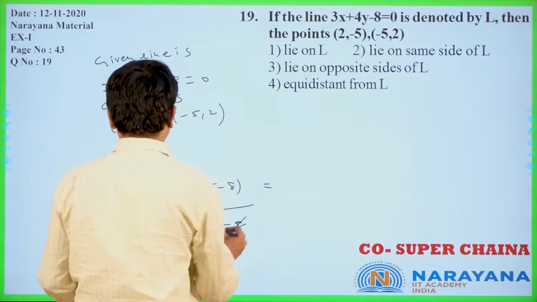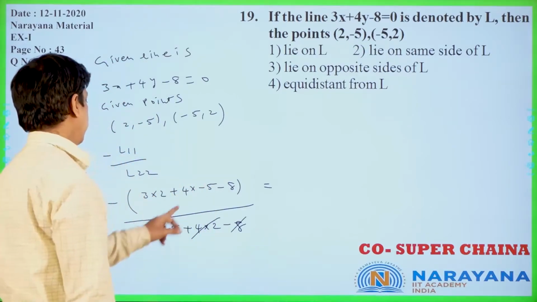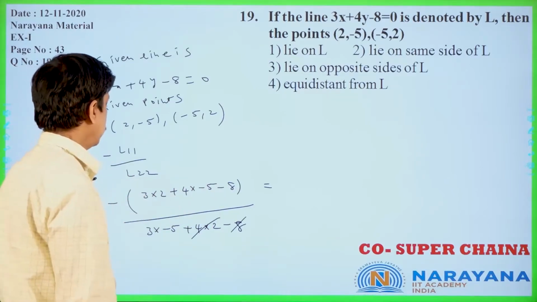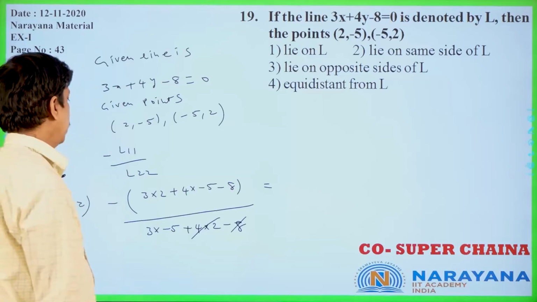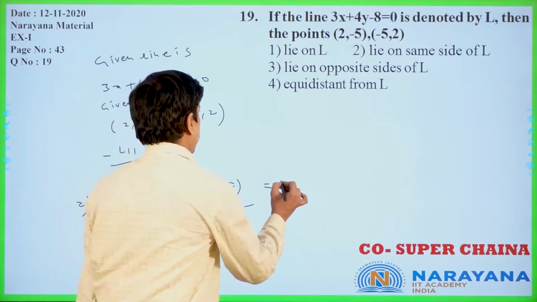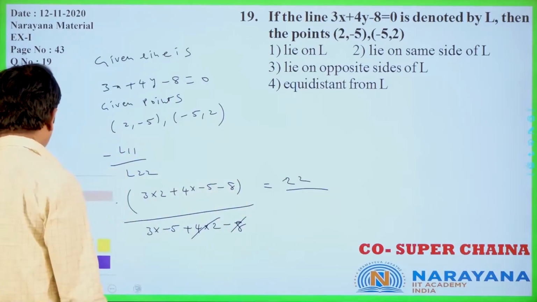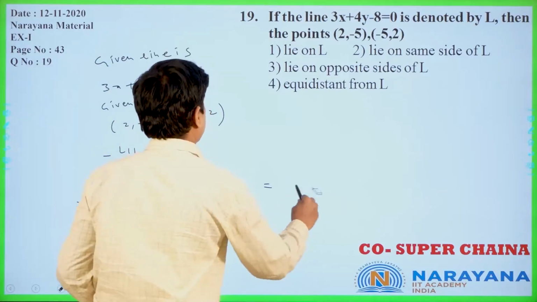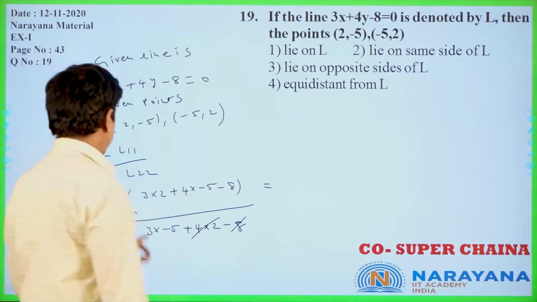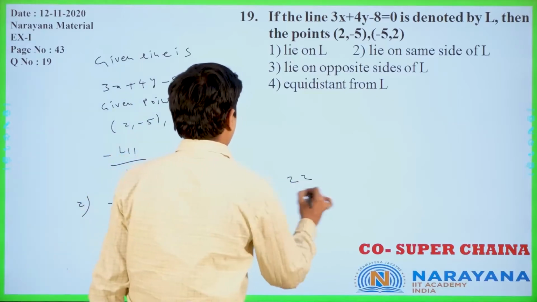Now this implies 3 into 2 is 6, minus 20, minus 8, that is 6 minus 28, which is minus 22, but minus is there, minus of minus is plus 22. This is nothing but 22 only. 22 by,